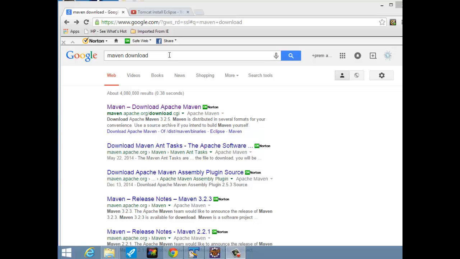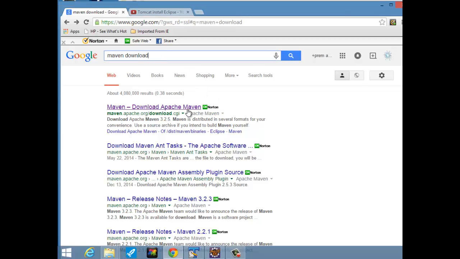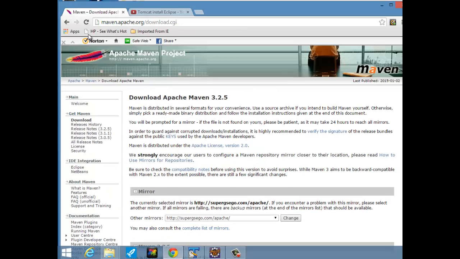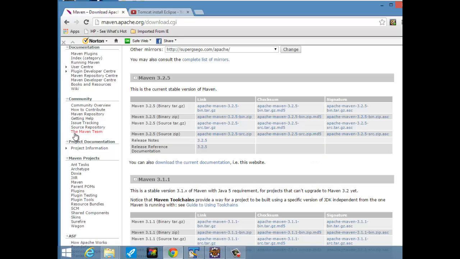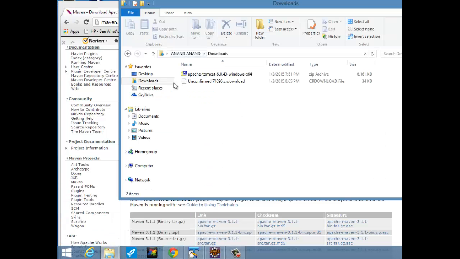In this tutorial, I'm going to show you how to install Maven on your machine. You can just search for Maven download. You will get the Maven download page. Once you go there, you can download the zip file. This will take some time.